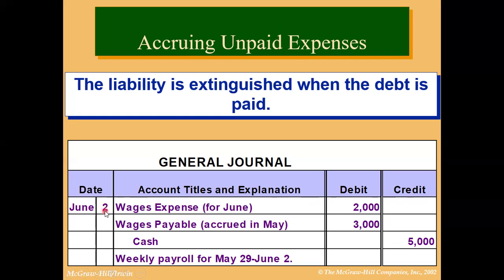अभी है 2nd June. On 2nd June we debit wages expense, and here it is not expense, it is wages payable, because the expense for May has been recorded in the previous month. Now it is a liability, it is payable, and cash credit 5000. 2000 plus 3000, 5000. This would be the journal entry on 2nd of June. You can write weekly payroll for May 29 to June 2nd.